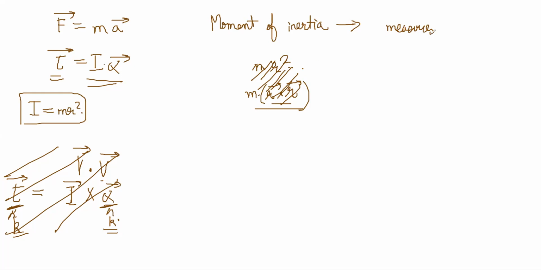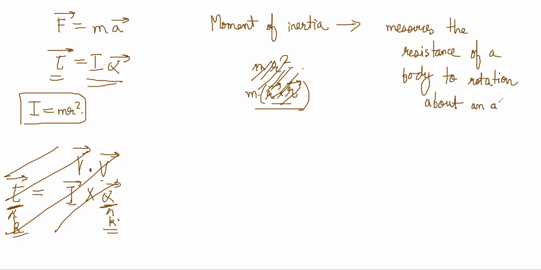So you need to understand the physical significance of I. The physical significance is that it measures the resistance of a body to rotation about an axis. Why am I calling it a resistance to rotation? Because the higher the moment of inertia, the lower the angular acceleration for equal torque, right?